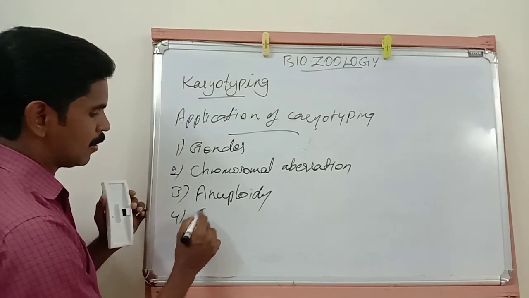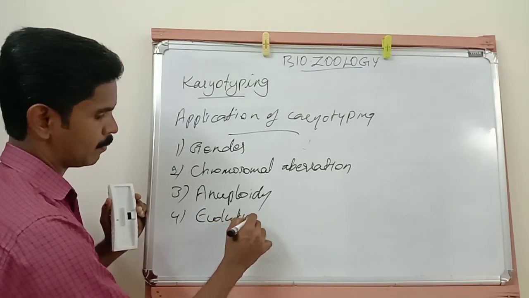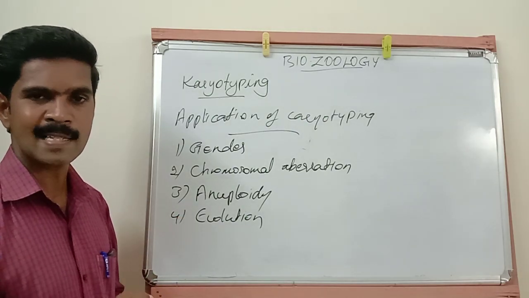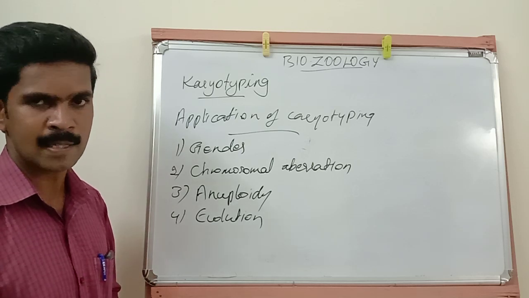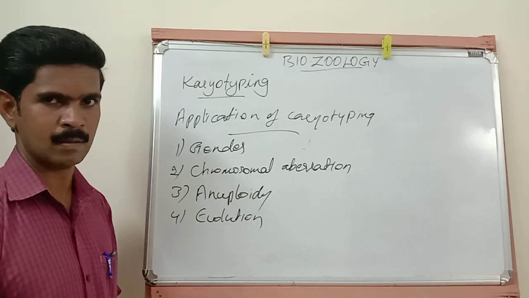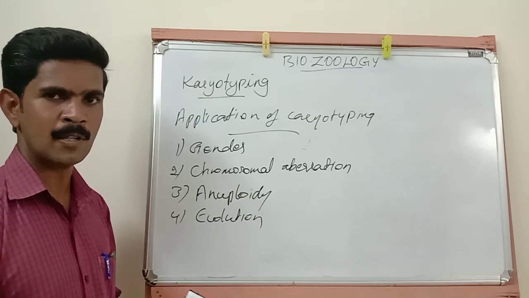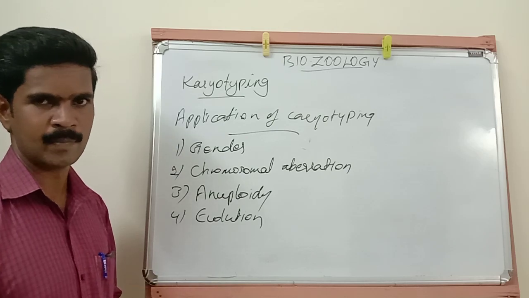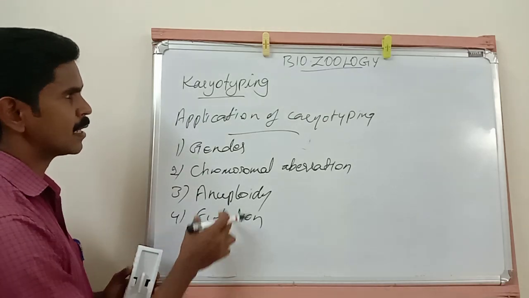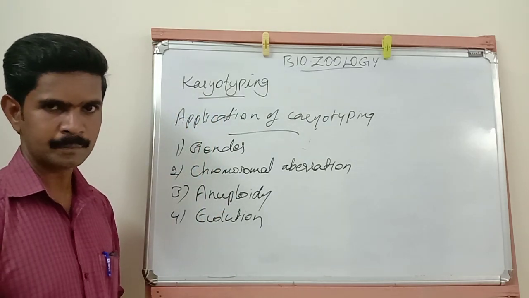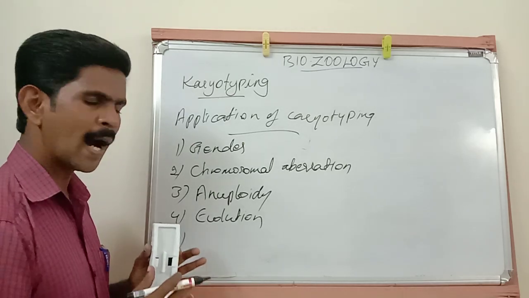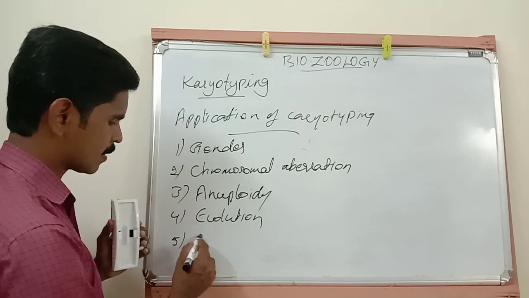Then the fourth one is evolution. With the help of this karyotyping technique, we can understand the evolutionary relationship between the species. You all know a large number of species are living in the world, but according to the history of evolution, there is a connection between some species. These evolutionary relations can be detected with the help of this karyotyping technique. The last use is that this technique is used to identify or detect genetic diseases.